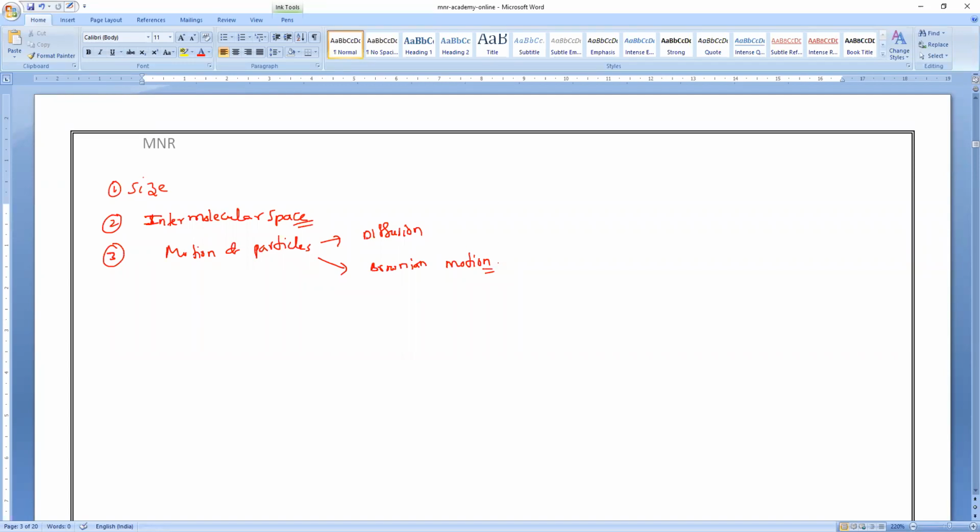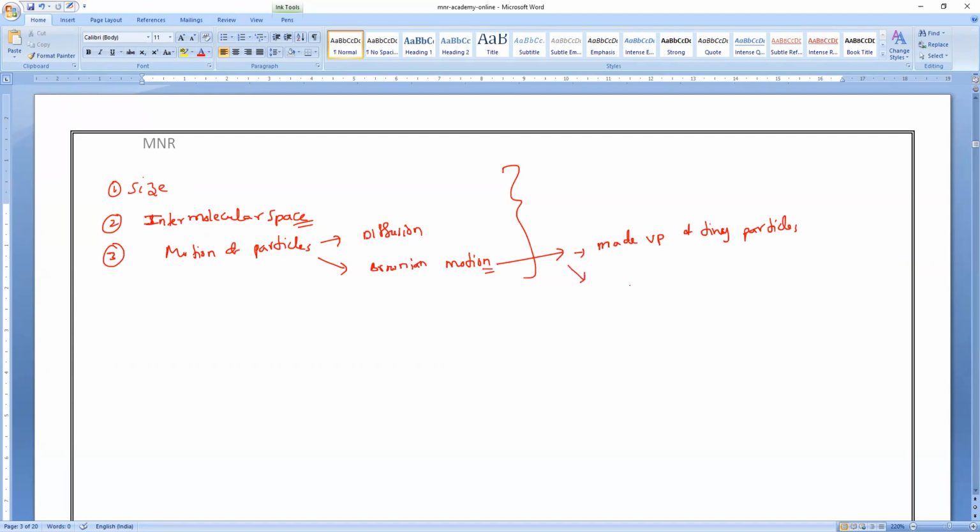Is it right or wrong, everybody? So from all these three, ultimately, we can make two conclusions about the nature of matter from the existence of Brownian motion. What is that? The matter is made up of tiny particles. Understanding?